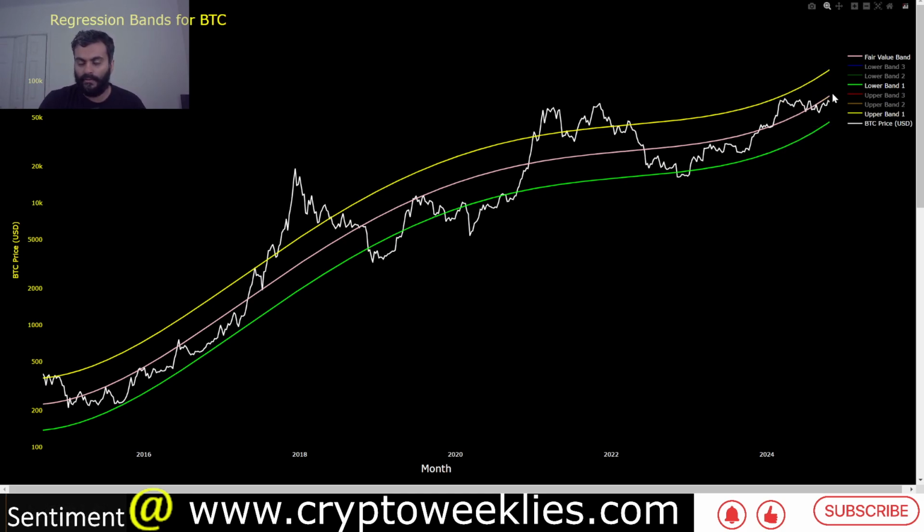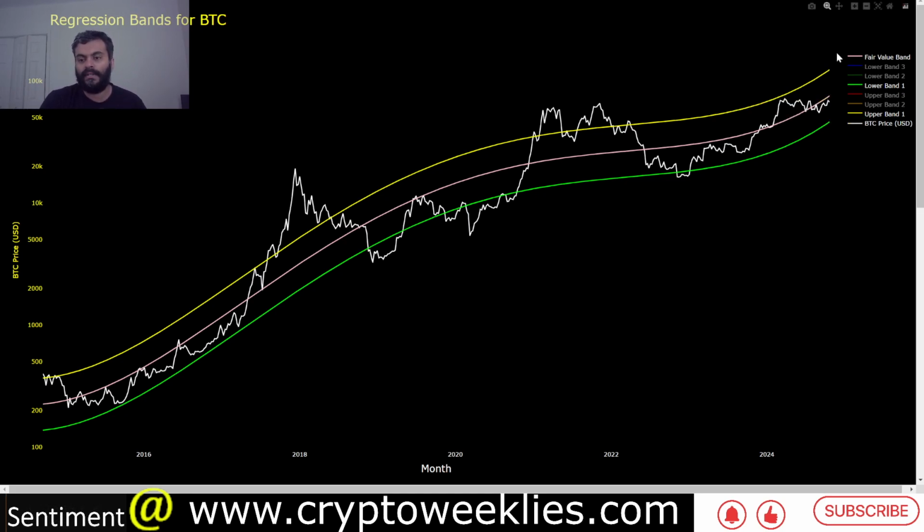So right now, if the price were to correct back to the 1 standard deviation bottom, that corresponds to about 46k. Back at the end of 2022, that 1 standard deviation bottom was at around 16k, 17k, and the price went about 1000 below this level.